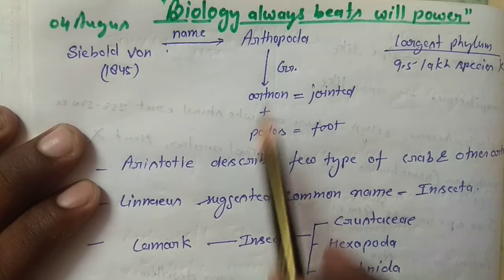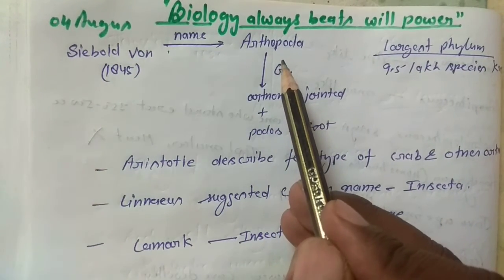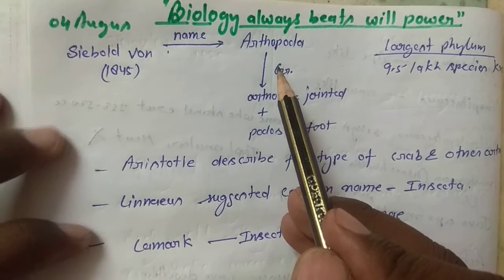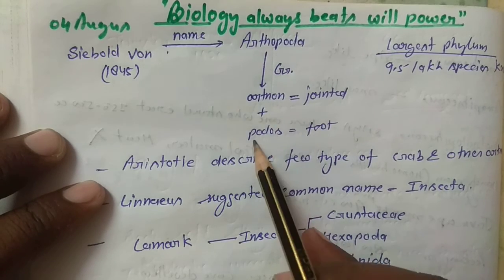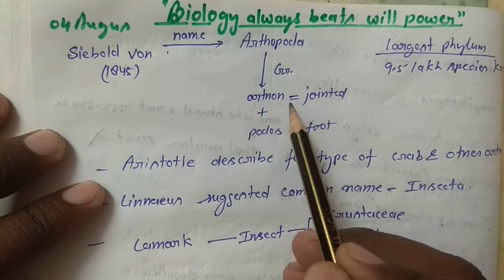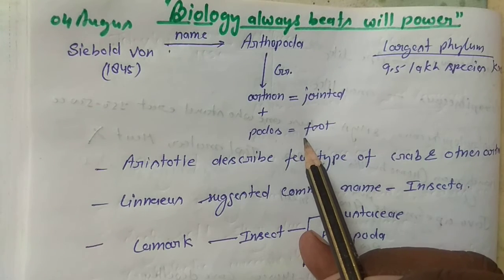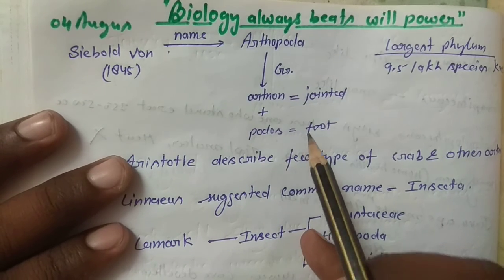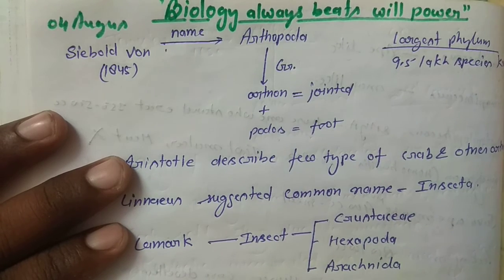Okay, and the topic is Arthropoda. The word Arthropoda is derived from the Greek words arthron plus podos. Arthron means jointed and podos means foot. It means that in this phylum we observe jointed legs. Jointed legs are observed in this phylum's animals.